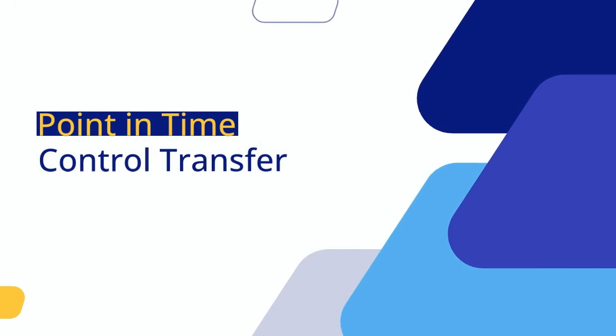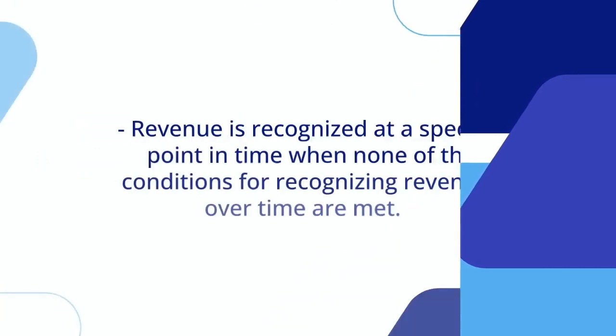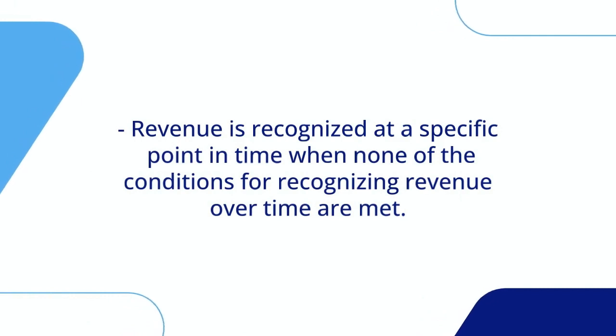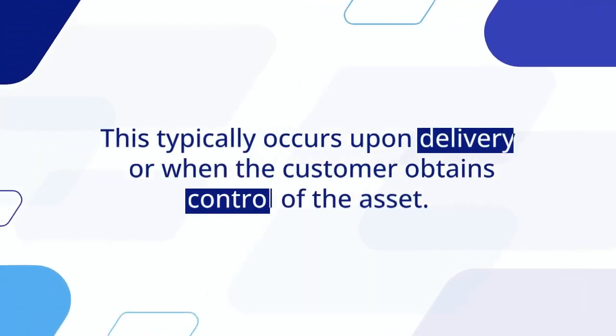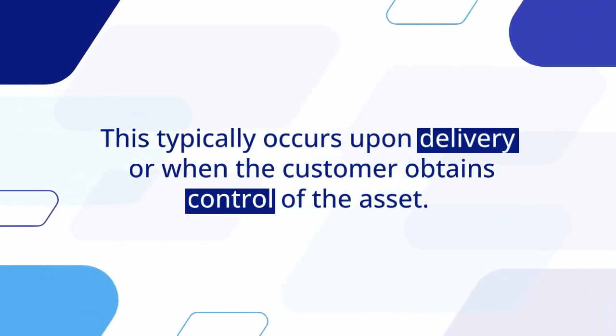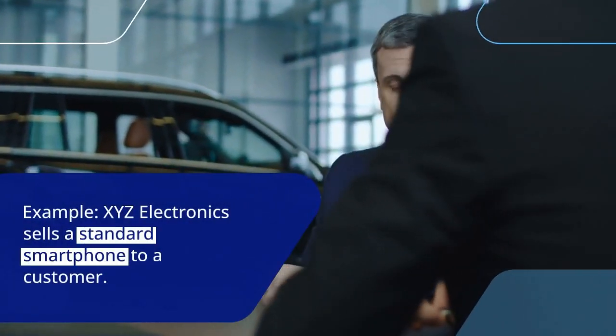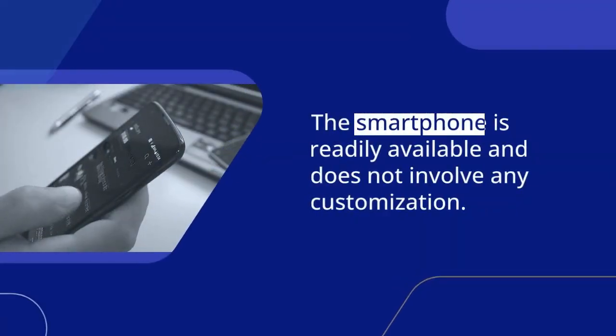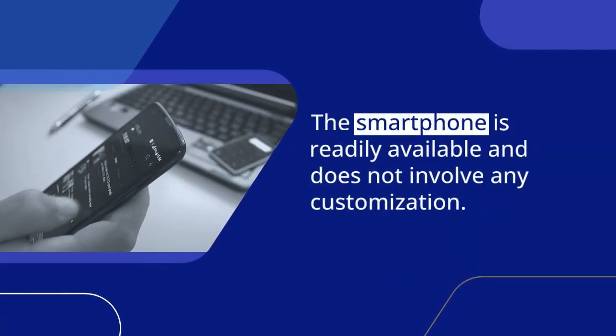Point-in-time control transfer. Revenue is recognized at a specific point in time when none of the conditions for recognizing revenue over time are met. This typically occurs upon delivery or when the customer obtains control of the asset. Example: XYZ Electronics sells a standard smartphone to a customer. The smartphone is readily available and does not involve any customization.